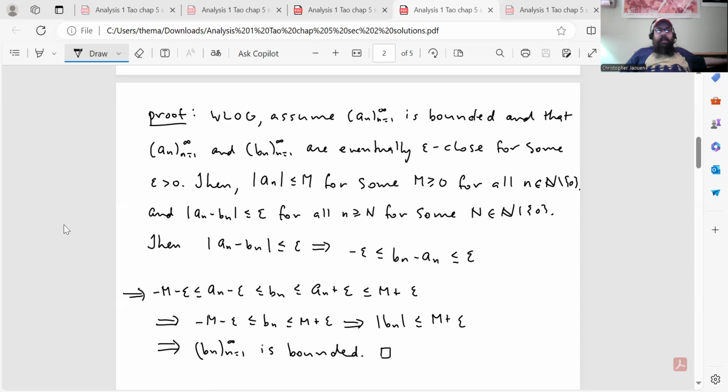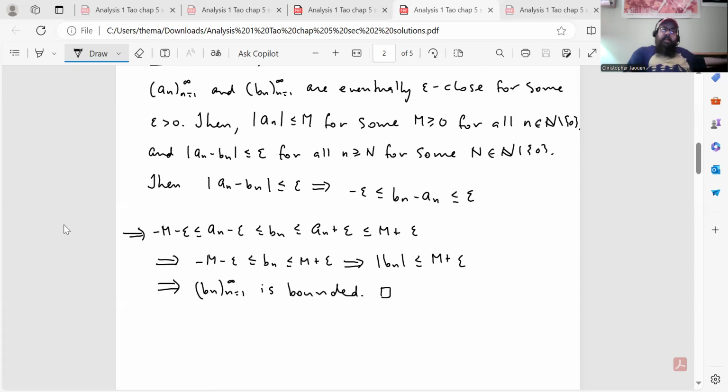Then the distance |a_n - b_n| being less than or equal to epsilon implies that b_n minus a_n is greater than or equal to negative epsilon and less than or equal to epsilon, which implies that -M - epsilon is less than or equal to a_n - epsilon, less than or equal to b_n, less than or equal to a_n + epsilon, less than or equal to M + epsilon.